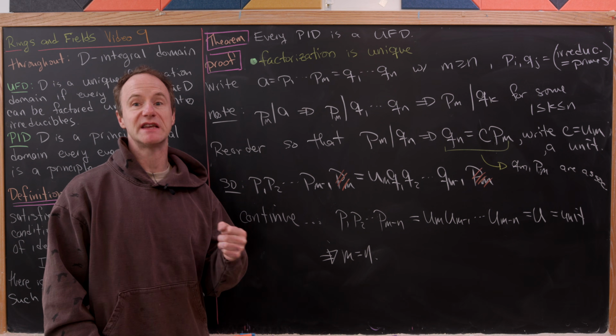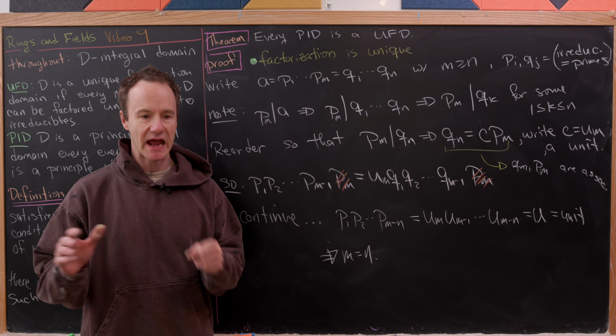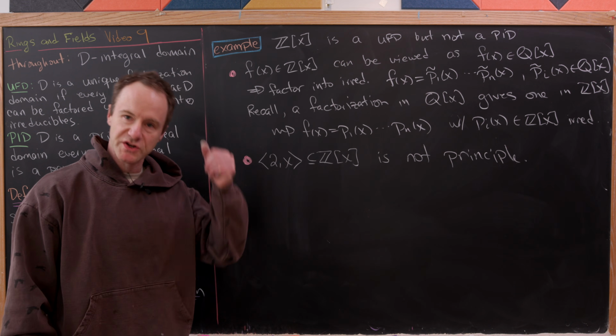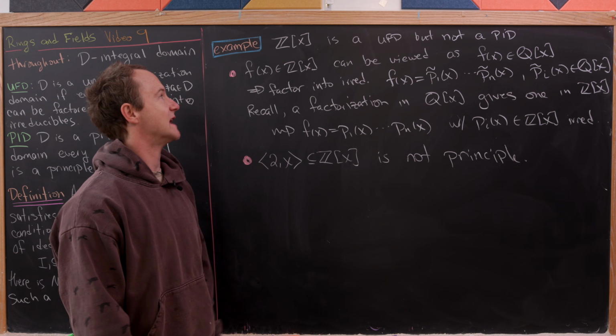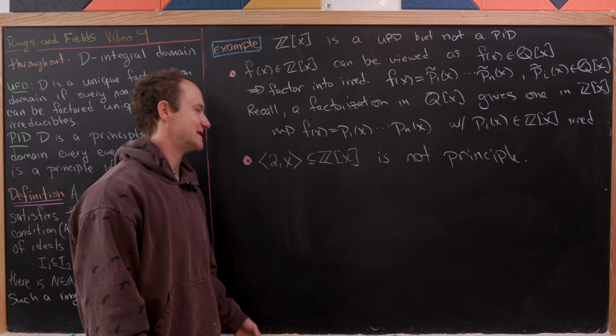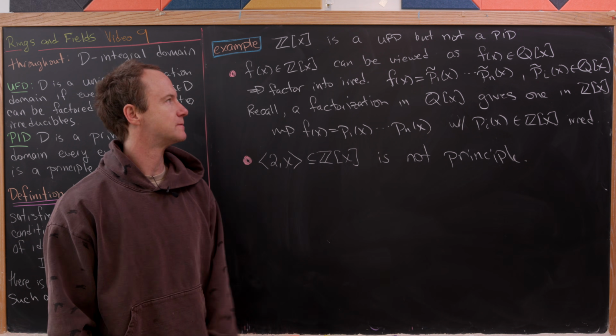So now what I want to do is give you an example of a UFD that's not a PID. And we're just going to hand wave the reason why and probably prove it more carefully later. Okay, so for our example, we'll see that Z adjoin X, polynomials with integer coefficients, is a UFD but not a PID. And here's a sketch of how it goes.